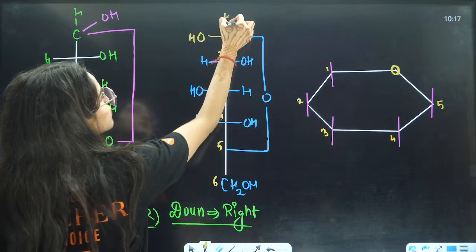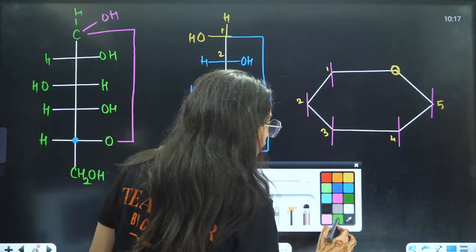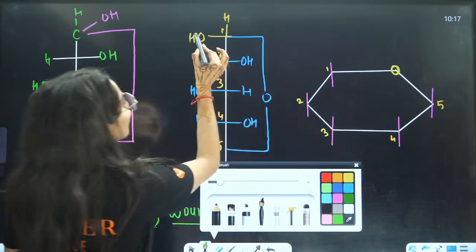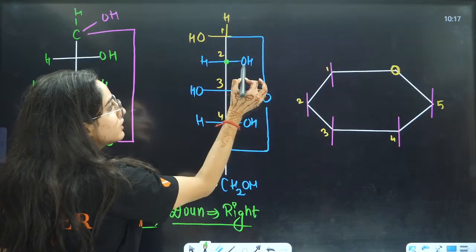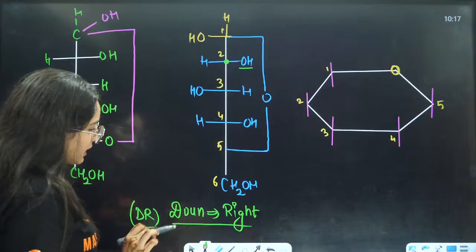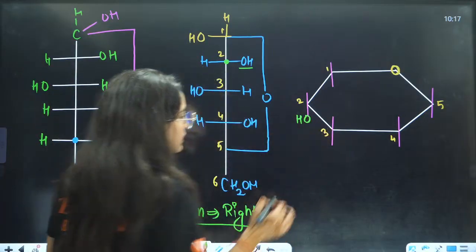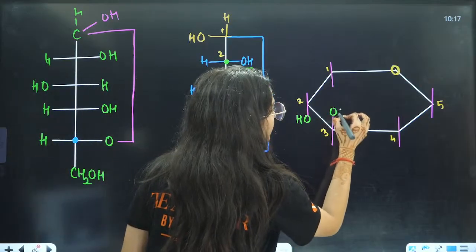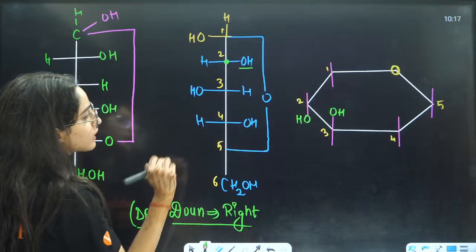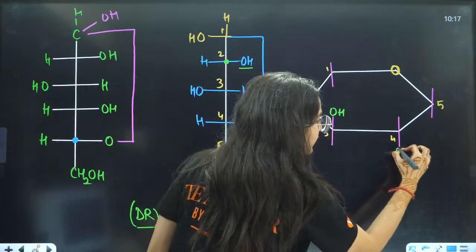Okay. Now, there is no confusion on the OH part of this one, right? But for the second one, the OH is on the right side. Right side means it will be written on the downside, that means here, right? On the third carbon, the OH is on the left side, that means it will be written upwards. The fourth carbon, the OH is on the right side, again it will be written on the downside, right?